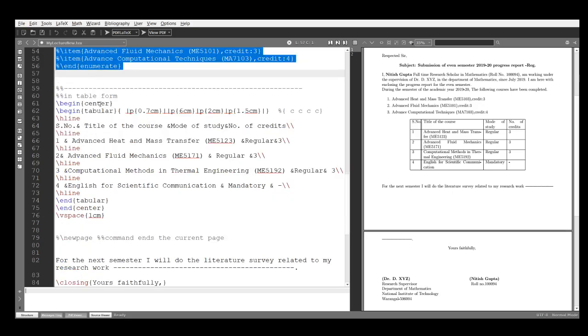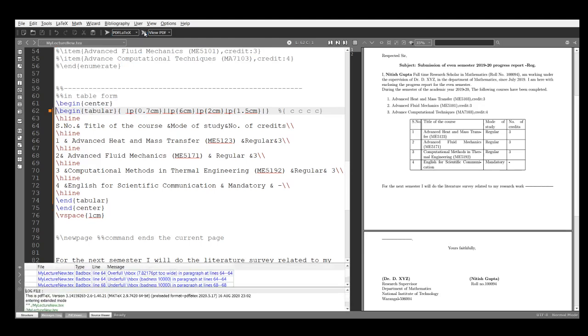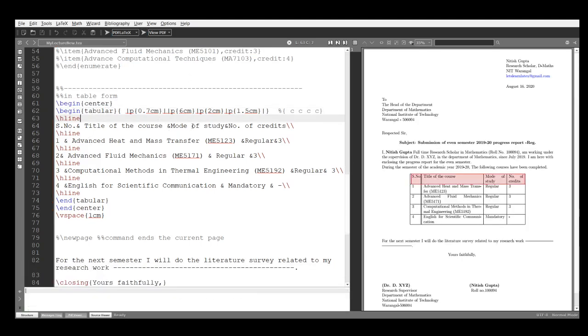Now I will use the begin tabular command. Actually, this tabular environment is used to type a table. So the tabular environment is actually the default LaTeX method to create tables.